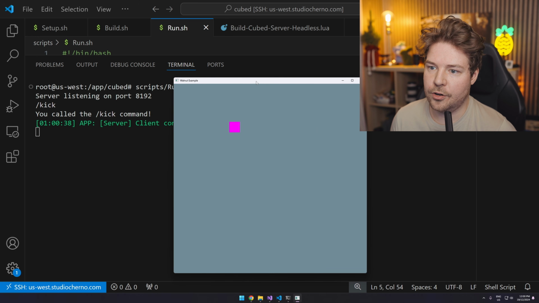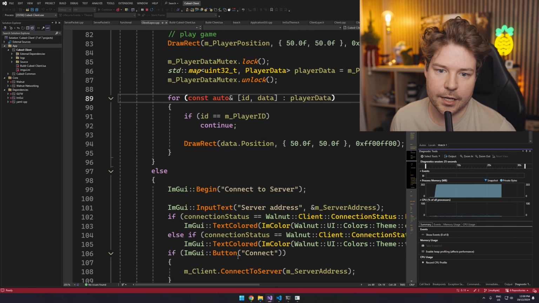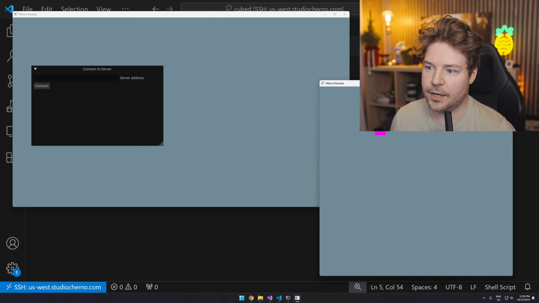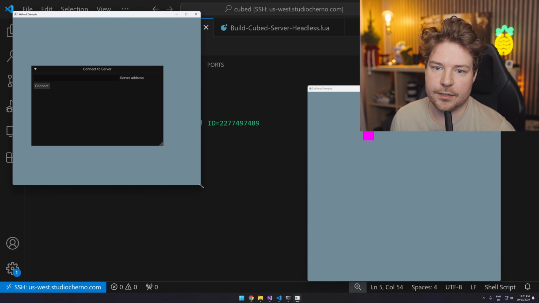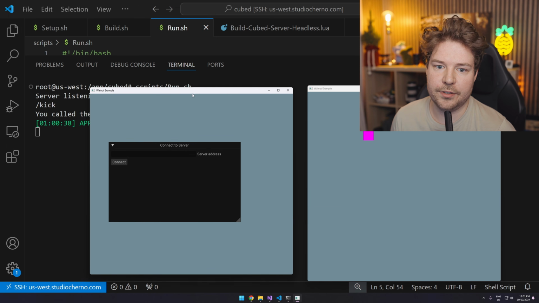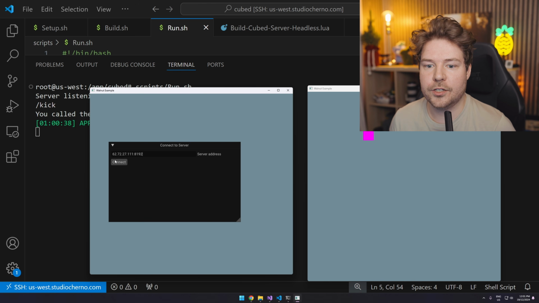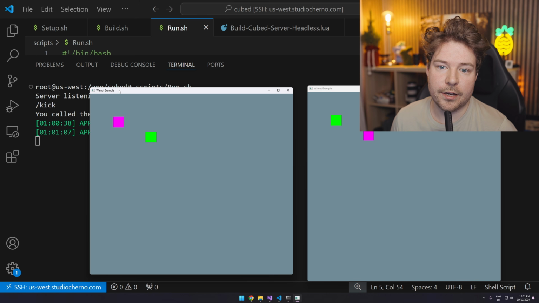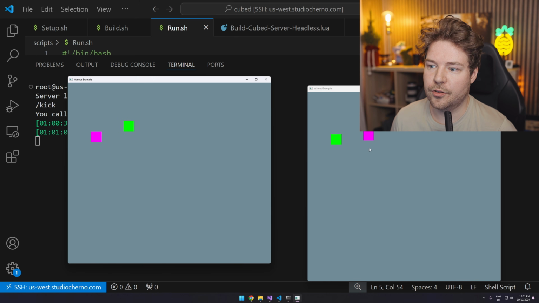So that's great. So now let's start another instance of our client just so we can actually see if it's working. Okay, so here's our running client. Here is our new instance, and we can also see the server log here. Let's paste that in again, 8192, hit connect. And now you can see, there they are. We're both connected. We can move around and there you go.